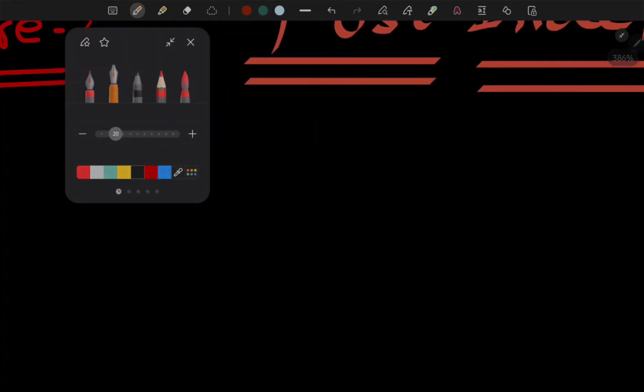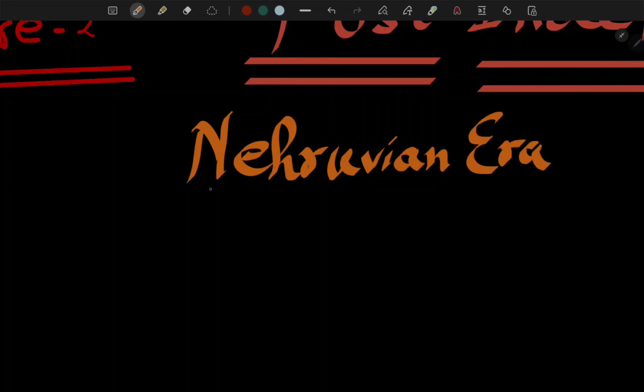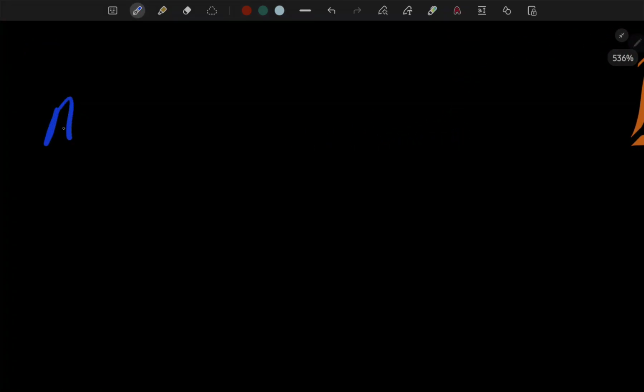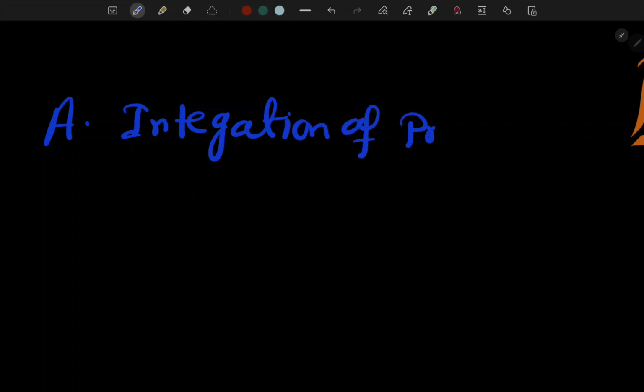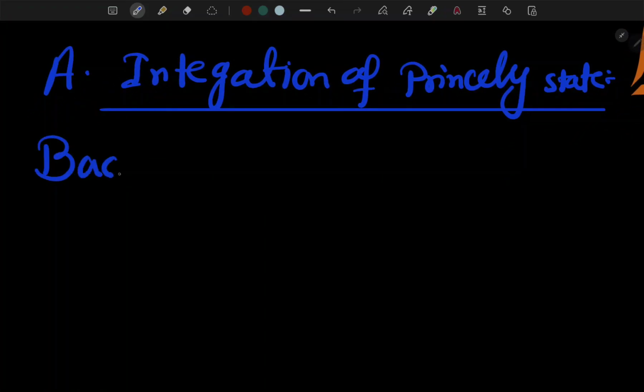In the Nehruvian era, first and foremost we talk about the integration of princely states. The first challenge after independence in front of our first prime minister, J.L. Nehru, and of our leaders, was the integration of princely states.